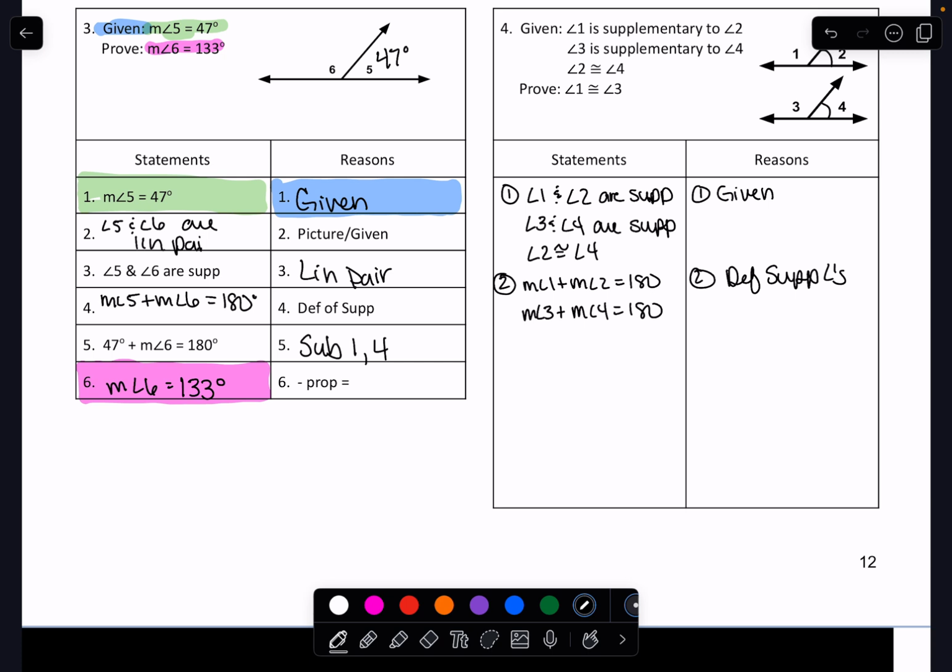Okay. And then we need to deal with the 2 and 4 being congruent. We need to say that those are equal as well because we're going to use that, okay? So measure of angle 2 is equal to the measure of angle 4. And that's the definition of congruent, saying that we can go from congruent to equal and backwards, okay?